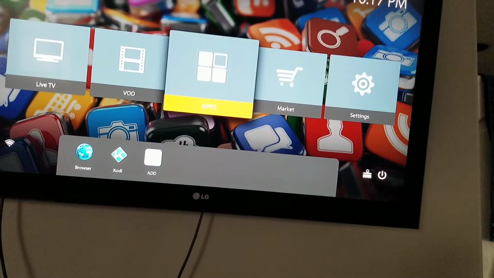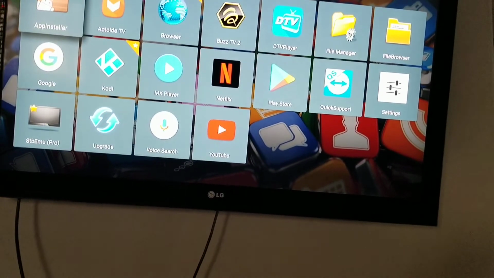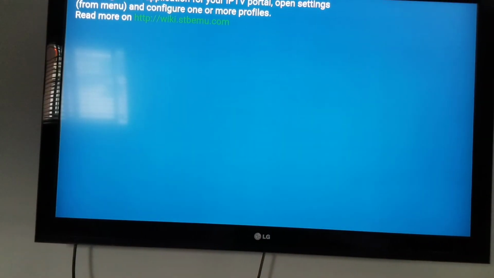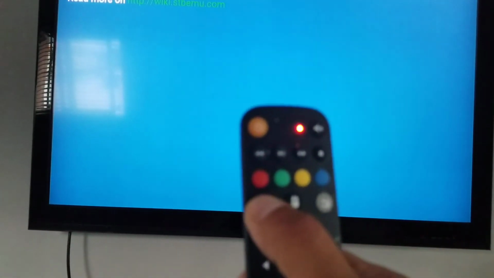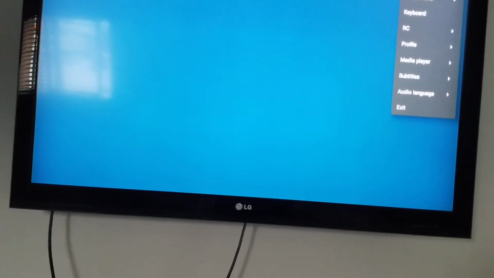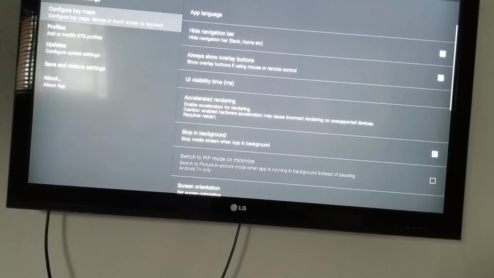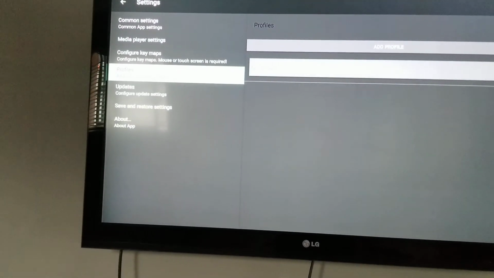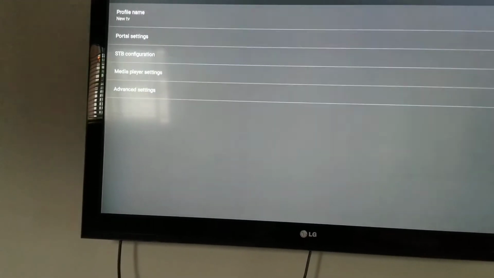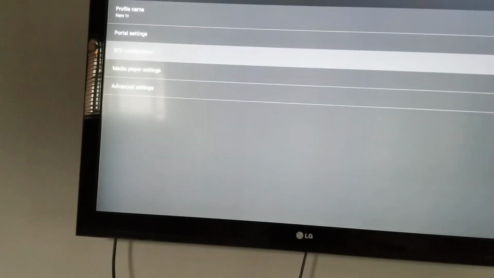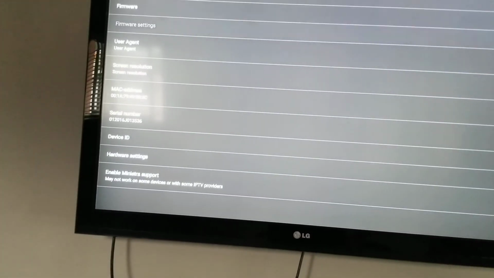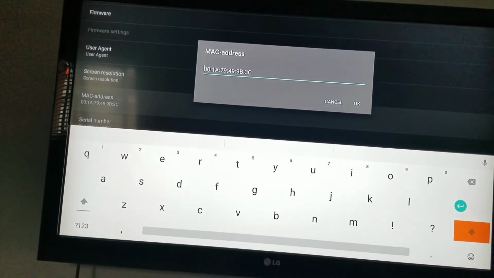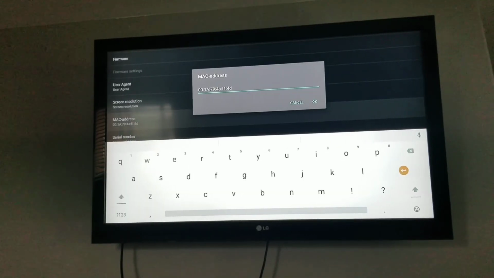So go on apps. There you go. So now we have to hit menu from remote and go on settings, profile, new TV, and third option STV configuration, MAC address, and now we are going to change this MAC address.